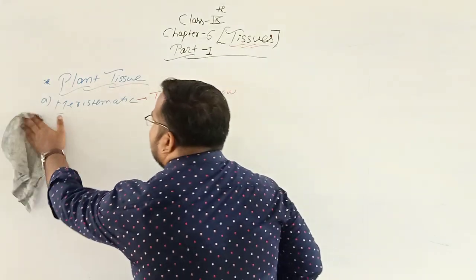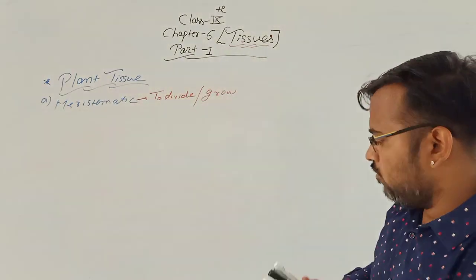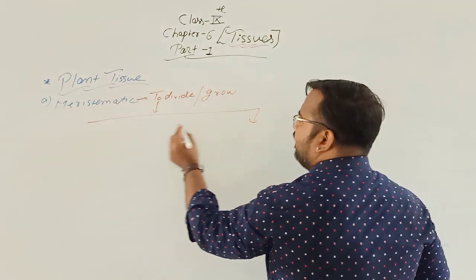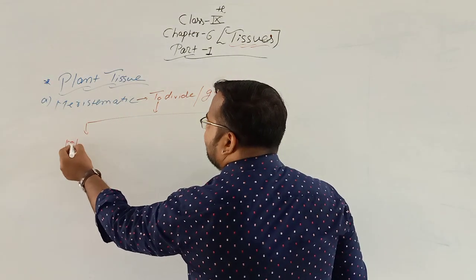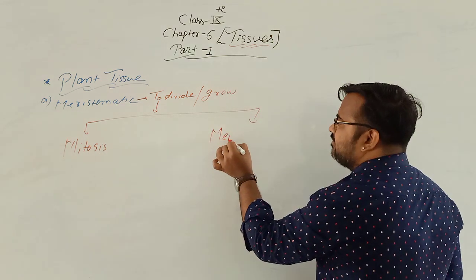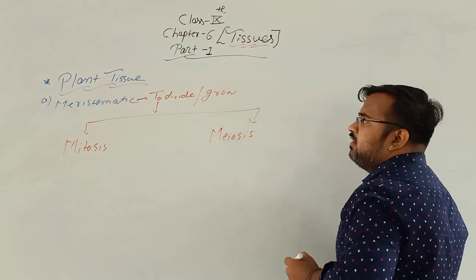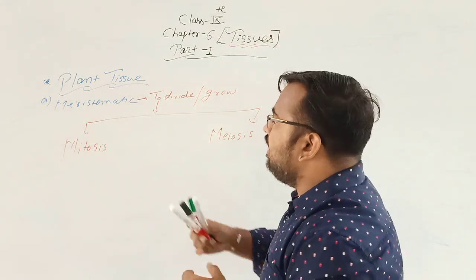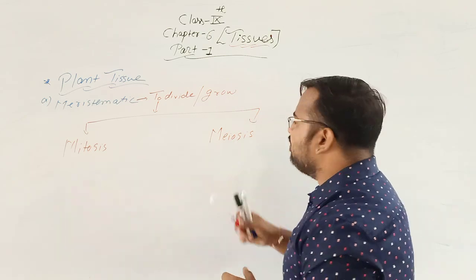Okay. So in case of meristematic, to divide or grow, there are 2 types of division that take place: mitosis and second is meiosis. Okay, mitosis and meiosis. So mitosis division or meiosis division.